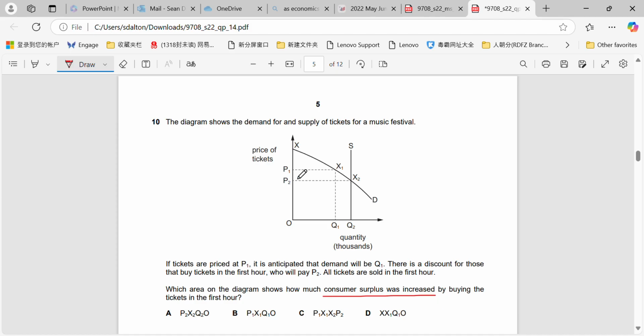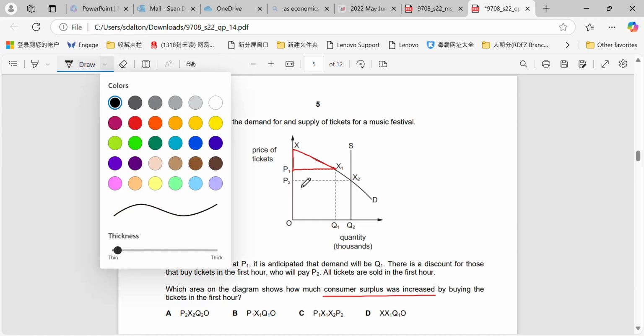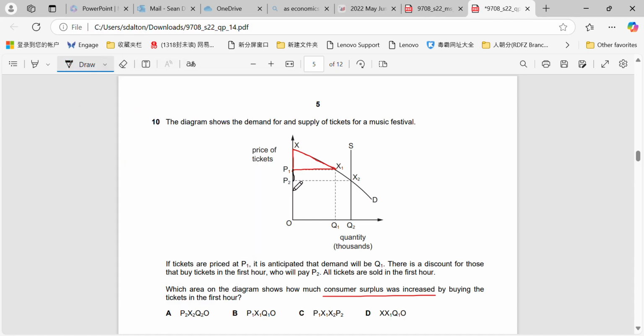So remember, the initial consumer surplus would have been this area in here, P1X1X. When the price drops, the consumers are gaining an extra surplus from P1 to P2, including the area of X2 into X1. Right, so that black area there is the gain in consumer surplus. We just match that up, and that would match up with C. Remember, consumer surplus is always the area above the equilibrium price to the top of the demand curve.